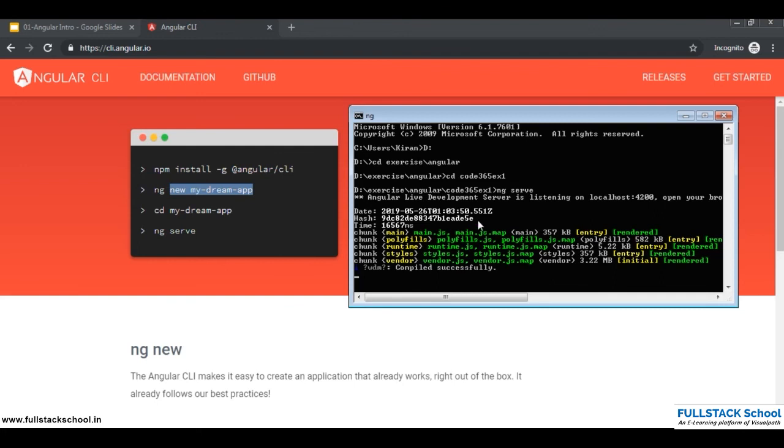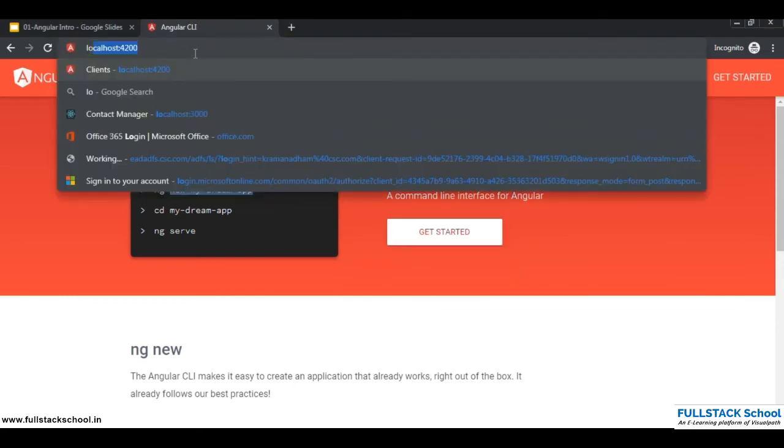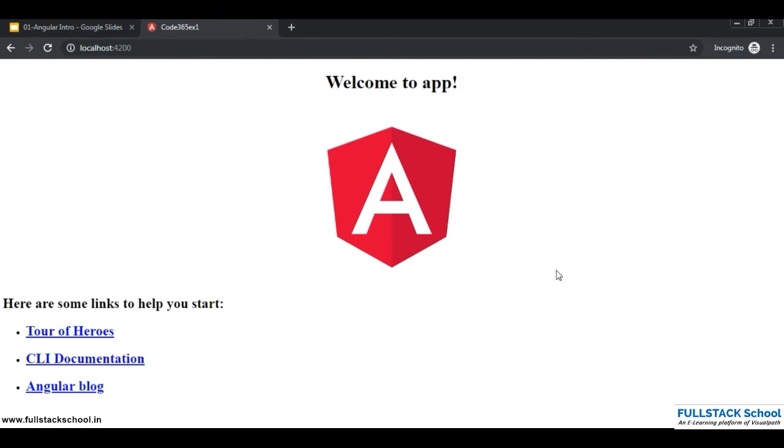Now I need to start this project, it's on localhost 4200. So let's say localhost 4200, and this is what you get to see when you create and serve the project.